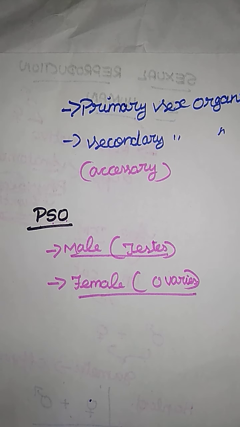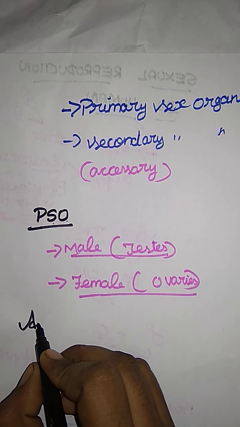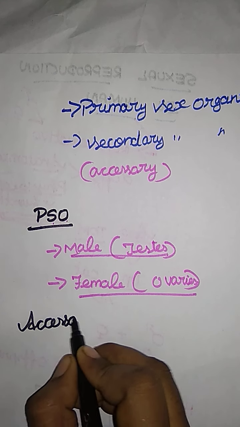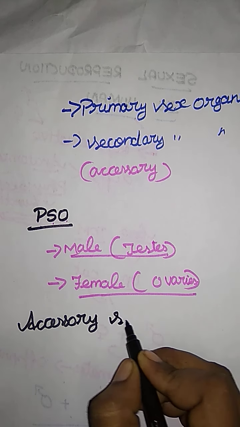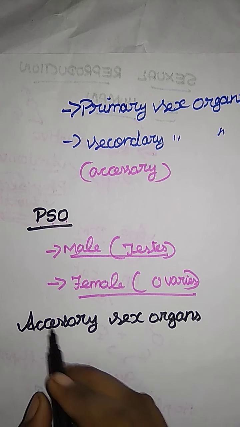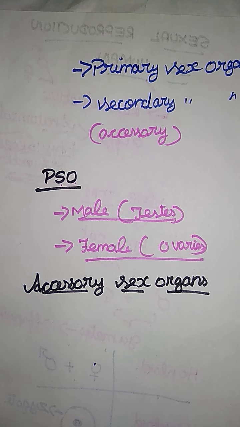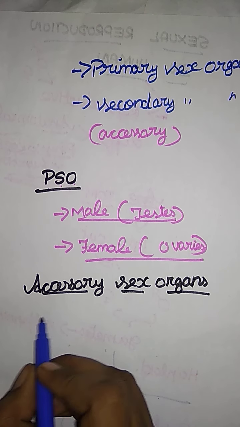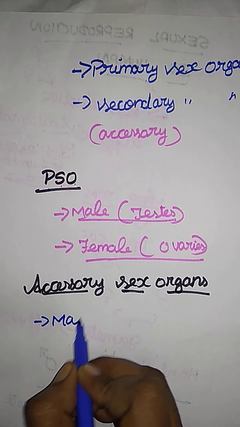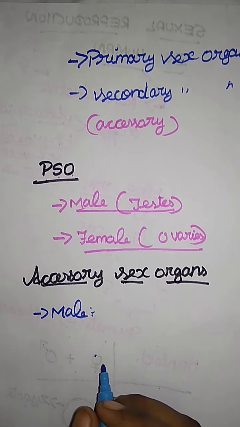Next, they have accessory sex organs. What is the next one? Accessory sex organs, which means the important organs of a male and female. Let me say the male first. What are the accessory sex organs of the male? The first one is the vas deferens.